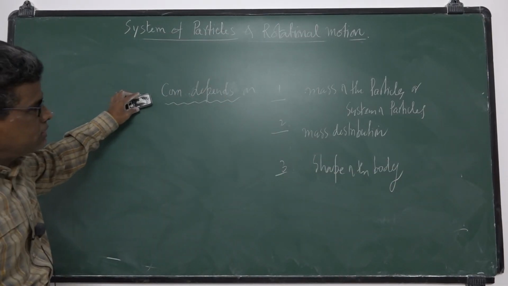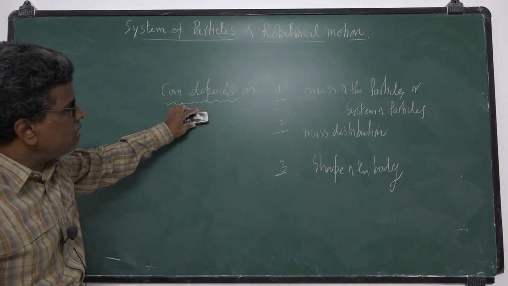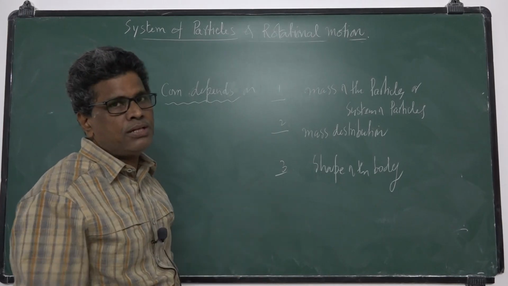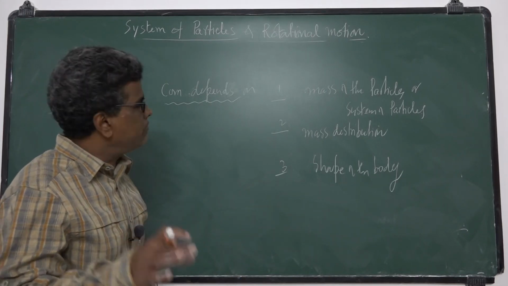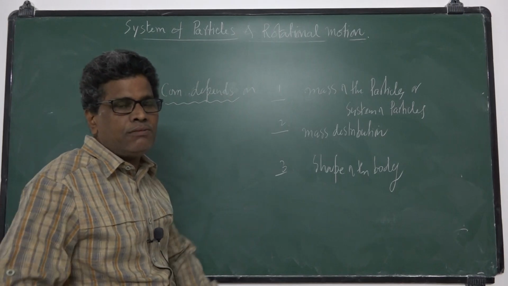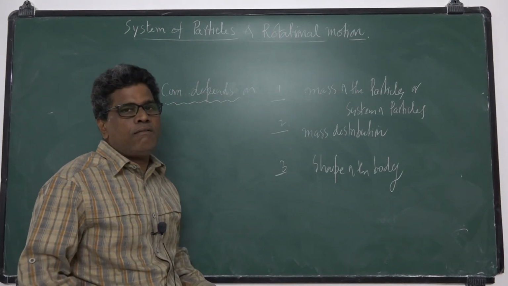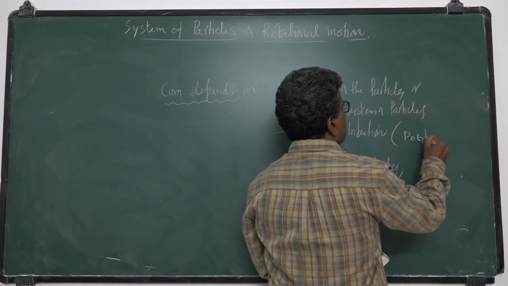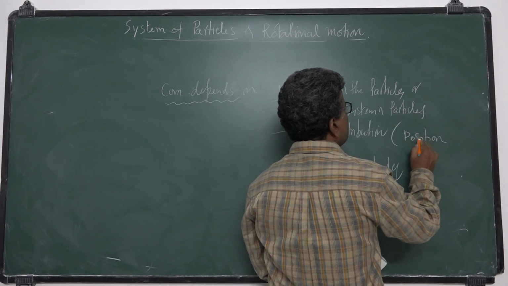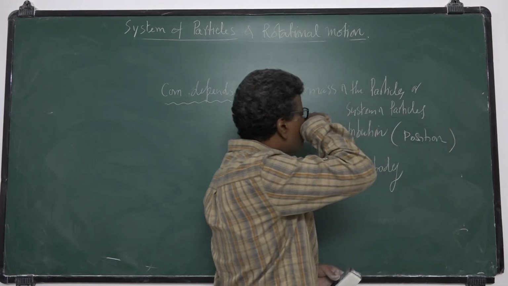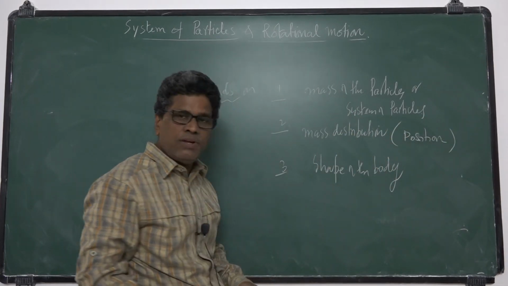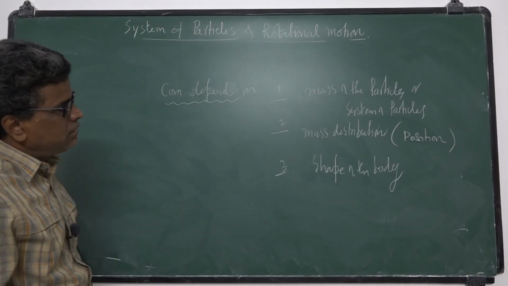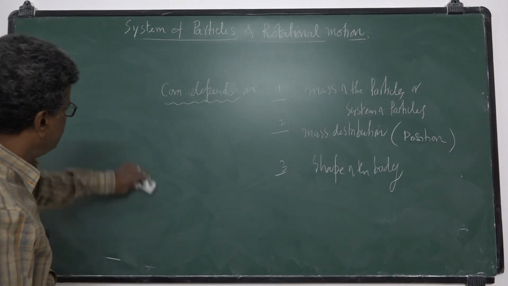So center of mass depends on number 1, masses of the system of particles, m1, m2, m3 and like this. It depends upon masses of the particles and the distribution. What is the meaning of mass distribution? Where it is, that means its position. If the position of the particles changes, then the center of mass will change.